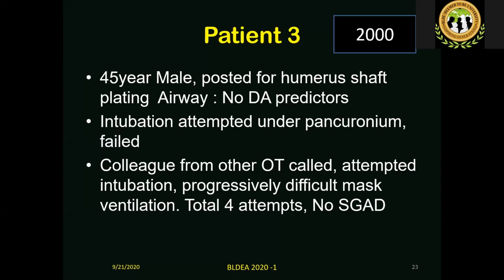Two attempts failed. So a colleague from another OT was called for help, and he also attempted intubation, in between ventilating, with progressively difficult mask ventilation. We must have made 3 or 4 attempts, totally 4 attempts. And at that time, the nursing home did not have a supraglottic airway device. All of you who practice will know this situation. You can imagine very well how this would be. Next slide.